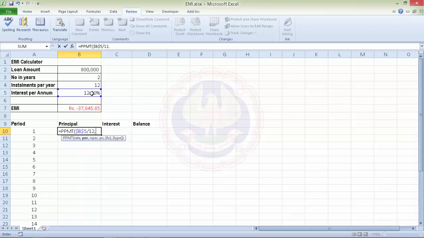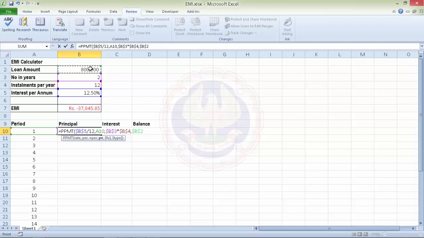The period is the first period, and the total number of periods is again absolute, multiplied by the number of installments, again absolute. Comma, the present value is 8 lakhs, again absolute.